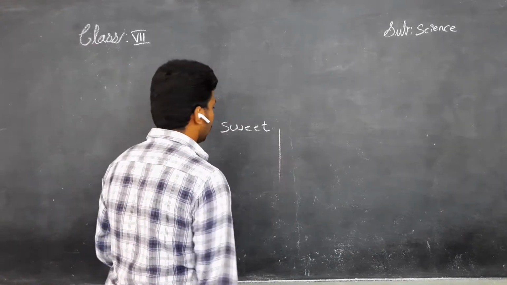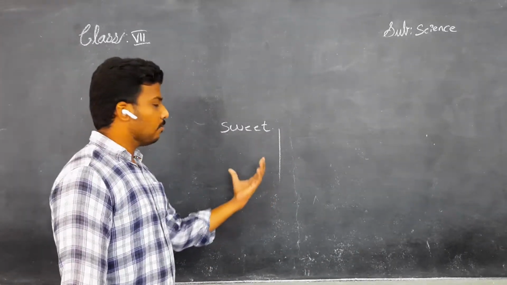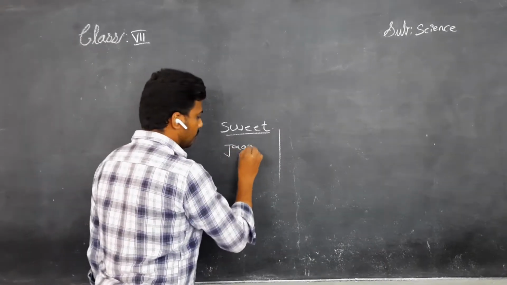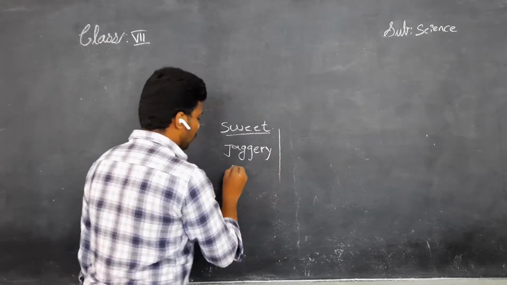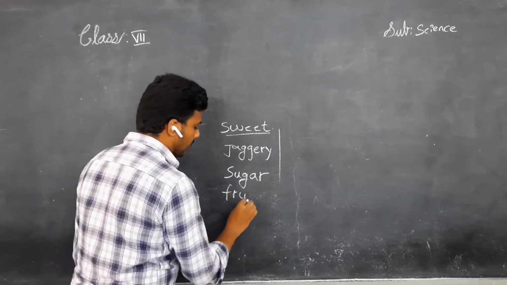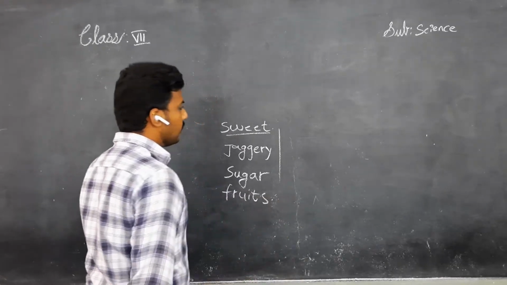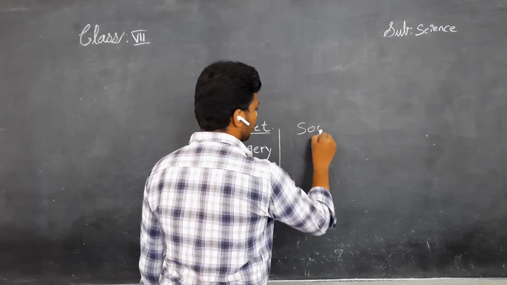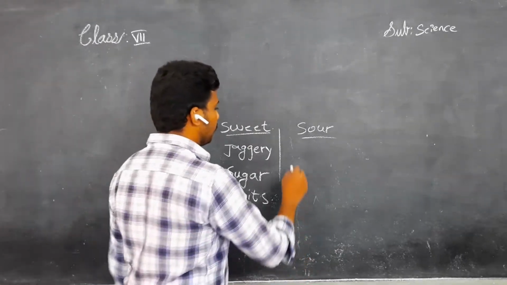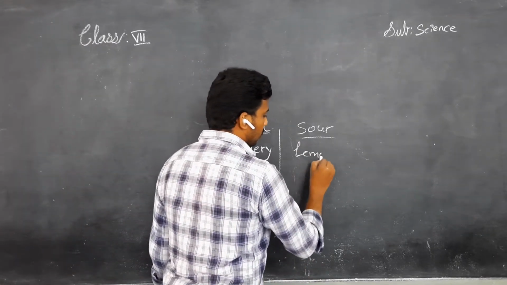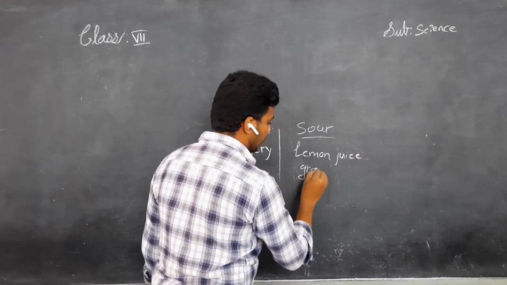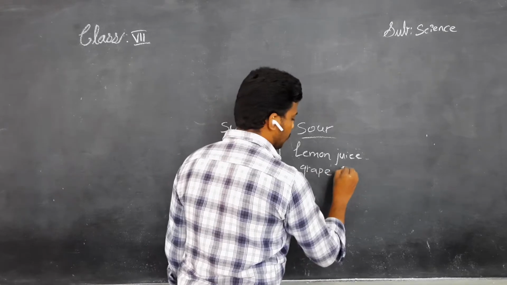Okay, sweet. The category of foods which come under sweet are, you know, jaggery. Next, sugar. And fruits. Fruits also contain sweet. Next, sour. All acids contain sour, we discussed. One of them is lemon juice. Next, grape juice also contains some sour.